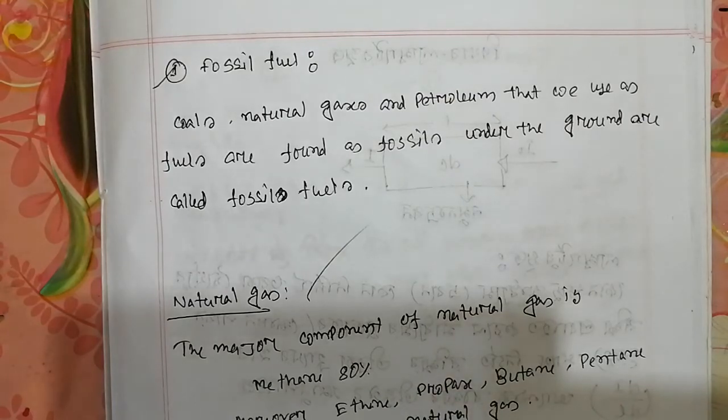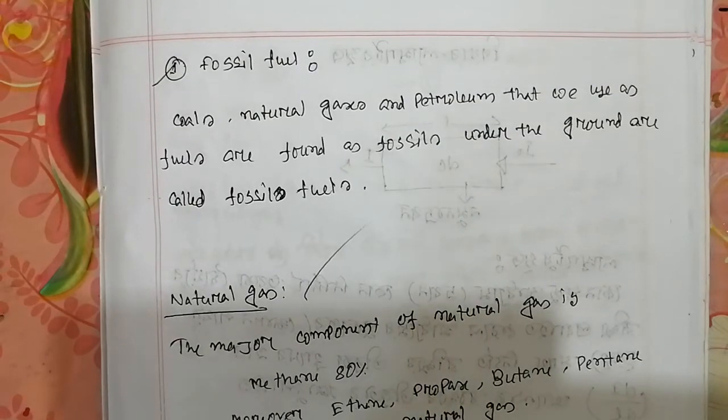As these changes go on, petroleum turns into natural gas. That means the bigger plants converted to coal, and the small plants like phytoplankton and small animals like zooplankton were converted to petroleum products, and petroleum products are converted to natural gas from time to time.